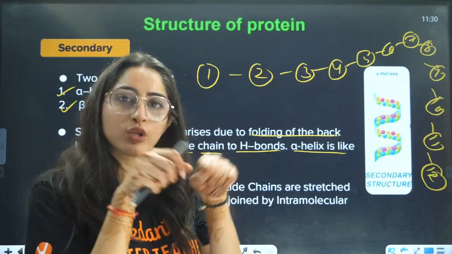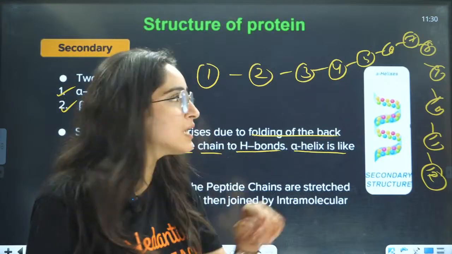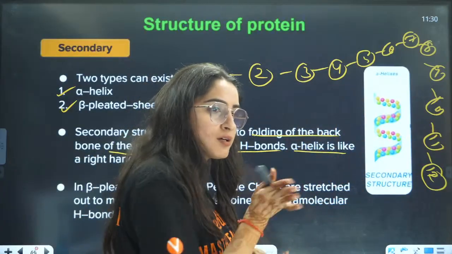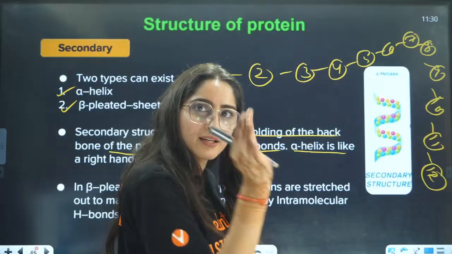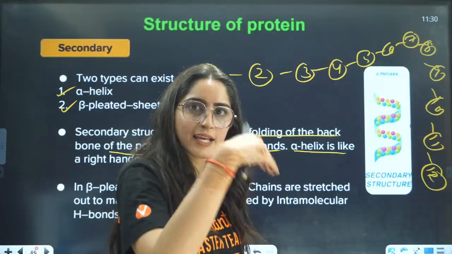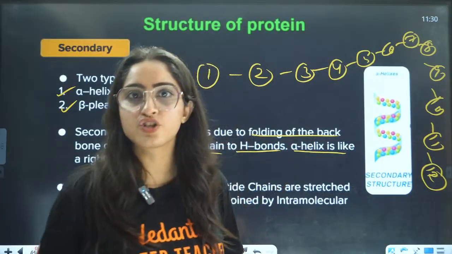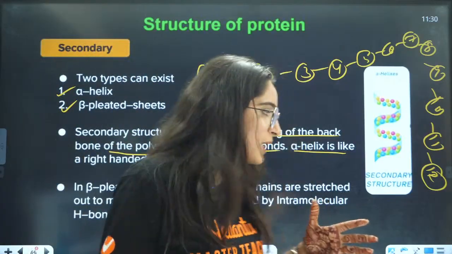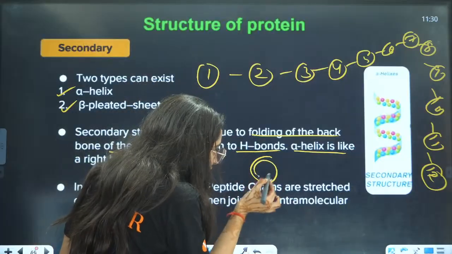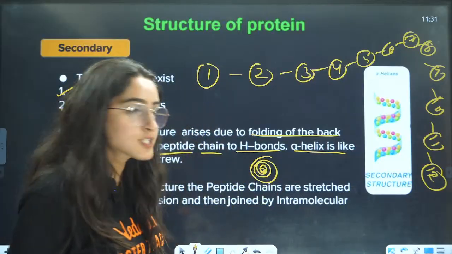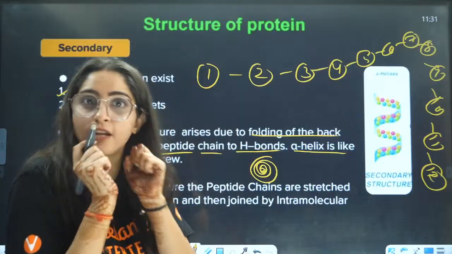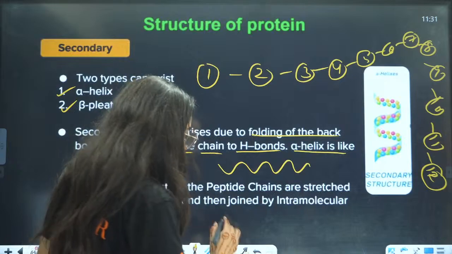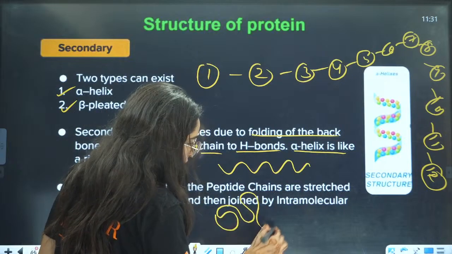So how the atoms of the snake are joined together, that is called the primary structure. How the snake is moving, dancing like this, that is the secondary structure. Have you seen any snake in your life? Sometimes the snake can also fold itself like this. Some big snake can also fold itself like this. Sometimes you will see the snake like this.